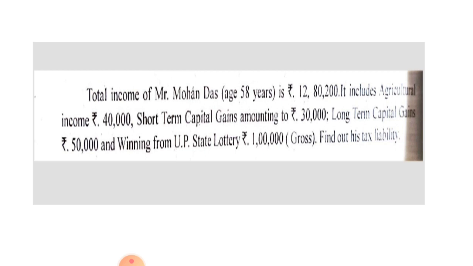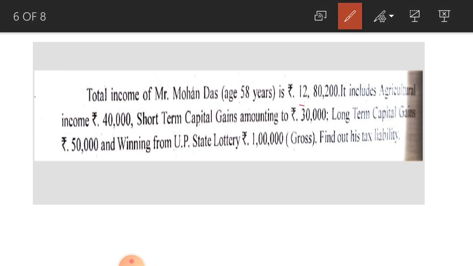Here all information is given directly. Total income is 12,80,200 rupees, which includes agriculture income. This agriculture income is exempted from tax, no need to pay tax on this agriculture income, 40,000 rupees. And about short term capital gains, nothing is mentioned about this one. If they mention particularly that short term capital gains under section 111A are taxable at the rate of 15%, at that time you have to consider this short term capital gains taxable at the rate of 15%.